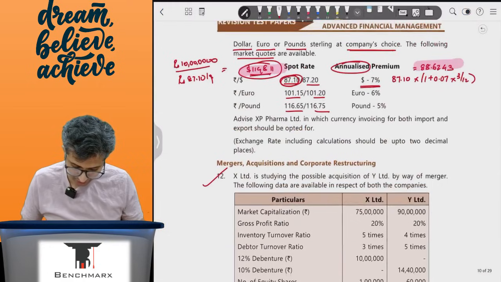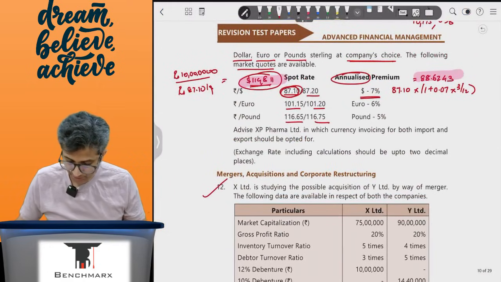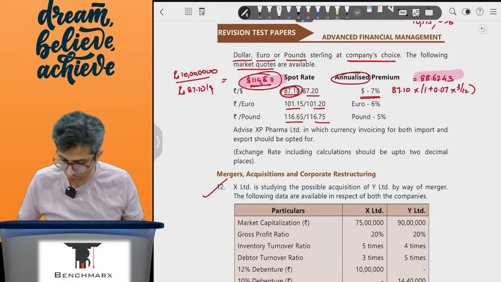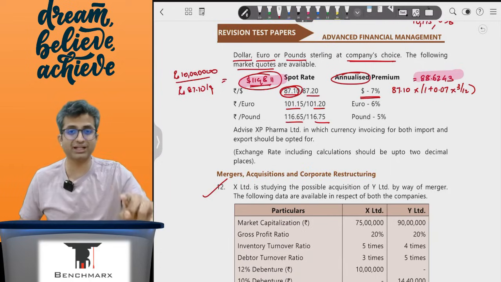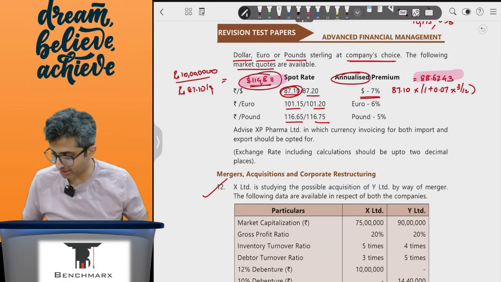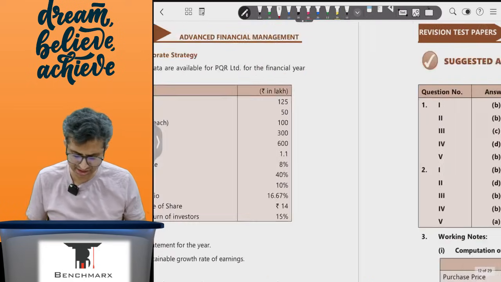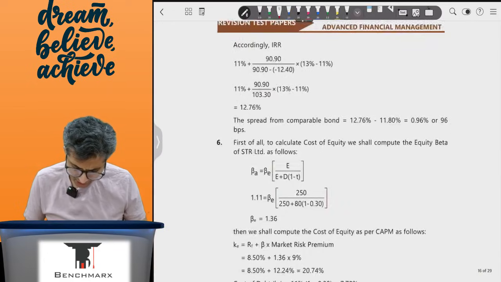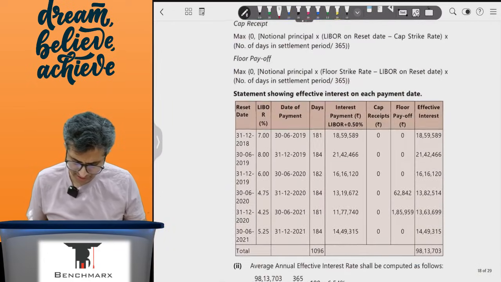Now, the annualized premium over here would be 6% per annum. So 101.15 into 1.06 into 3 by 12, that is, for example, 1.015, and hence this is 102.667, or 102.67.